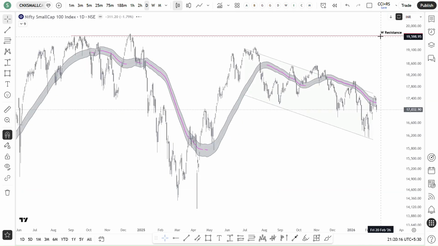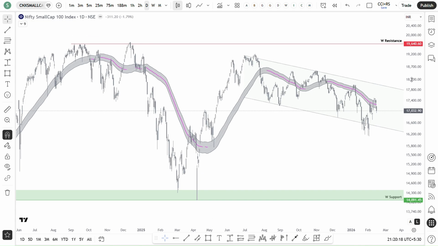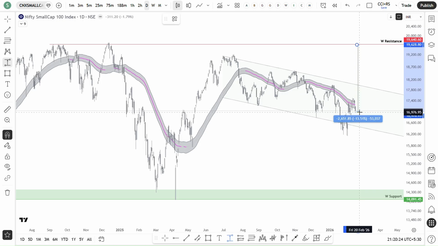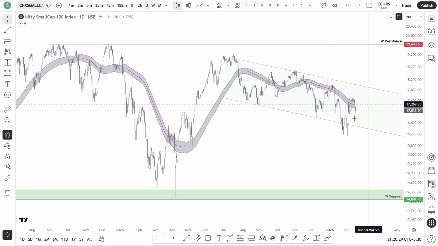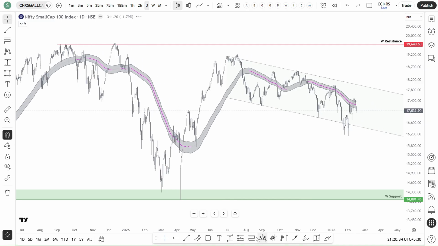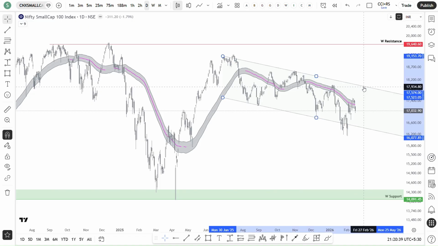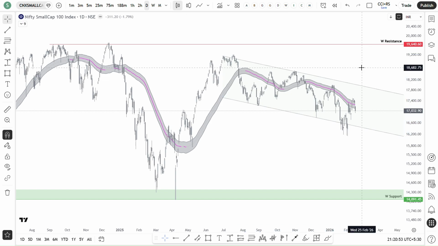And Nifty Smallcap is somewhere around 13.5% away from the all-time high, and still it is going in this downside channel. Once it breaks the upper line of the channel, then we can consider bullish strength will come into the small cap stocks. Till then, we can just keep observing the price.